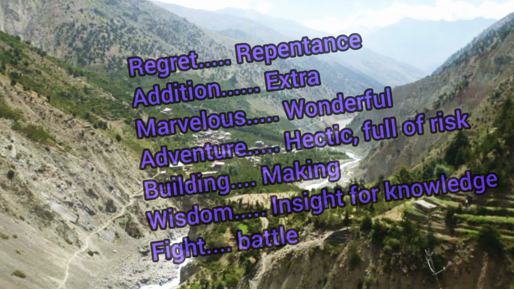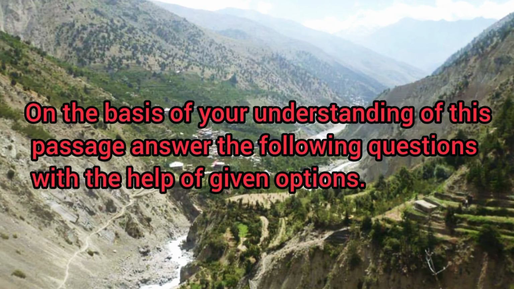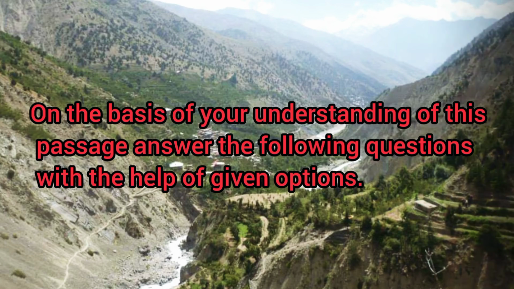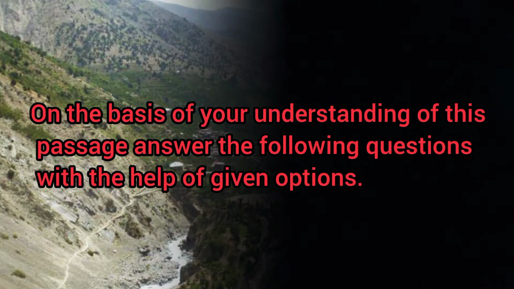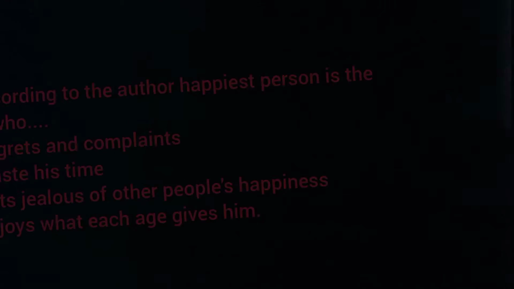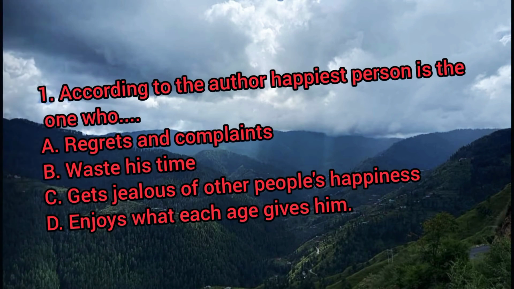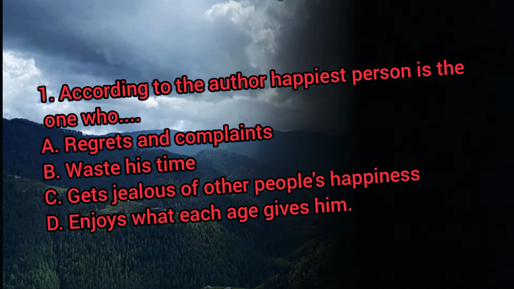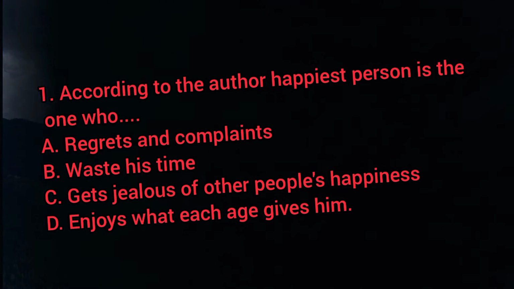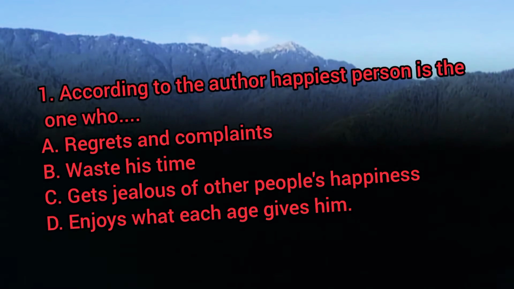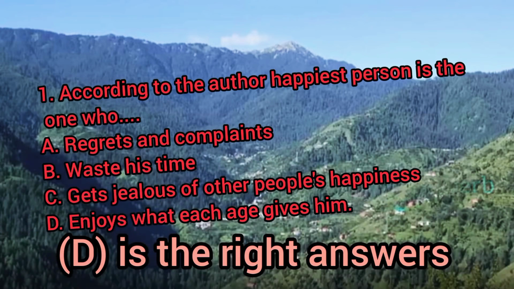Now dear student, on the base of your understanding of this passage, we will answer the following questions with the help of given options. Our first question is that according to the author, happiest person is the one. Right? Answer to this question we can find in the very first paragraph. Although there are 4 options like regrets and complaints, waste his time, gets jealous of other people's happiness, enjoy what each age gives him. Yes, D is the right answer.